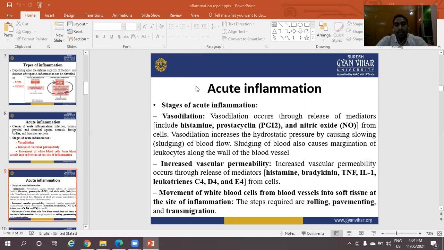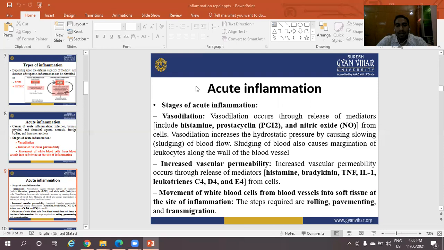Next is increased vascular permeability. Increased vascular permeability occurs through release of mediators like histamine, bradykinin, TNF, interleukins, and leukotrienes C4, D4, and E4 from cells.